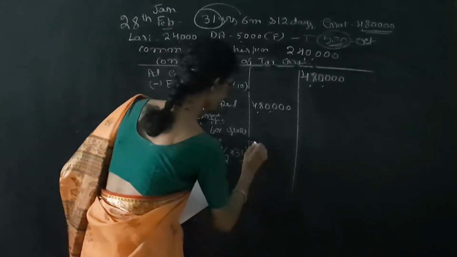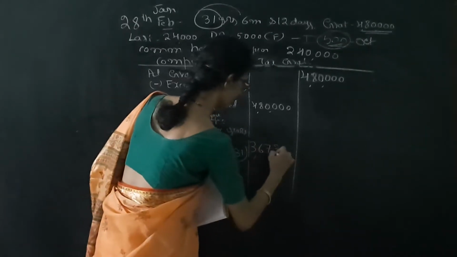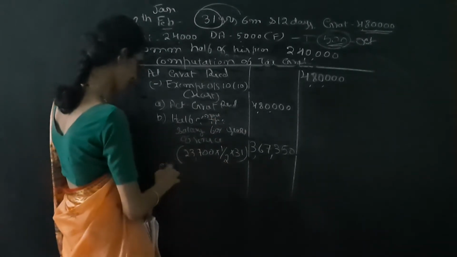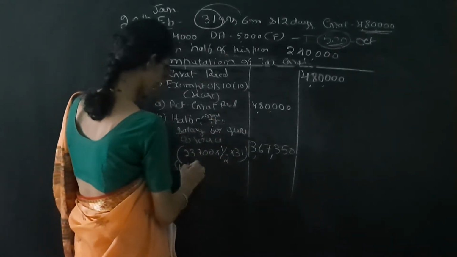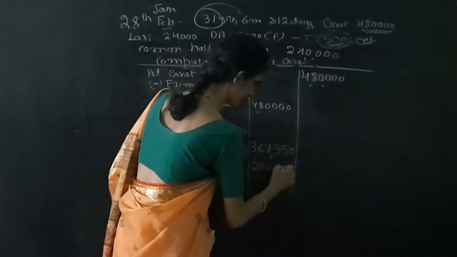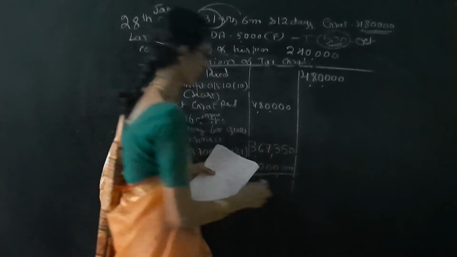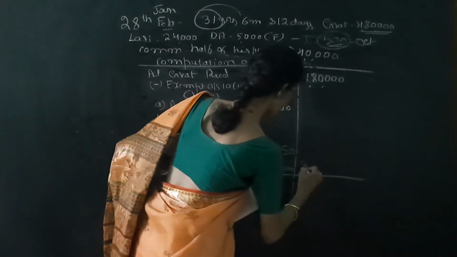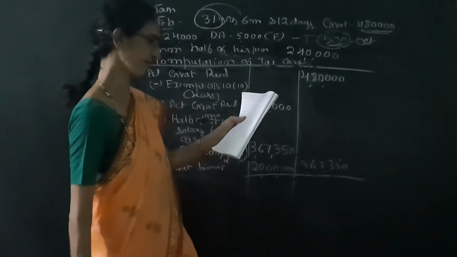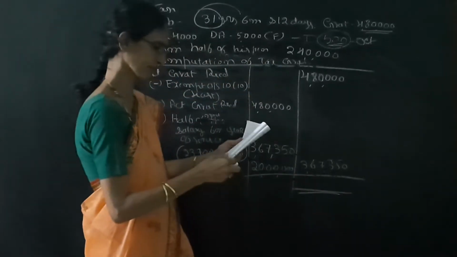So we get 3,67,350. Then the third rule is the statutory limit. Here the statutory limit is 20 lakhs. Out of this, the least of the following is 3,67,350. Therefore, the taxable gratuity will be